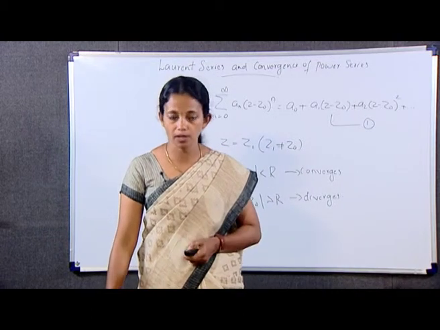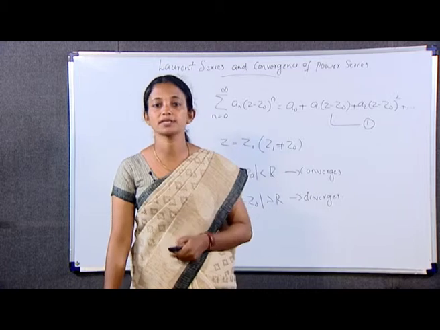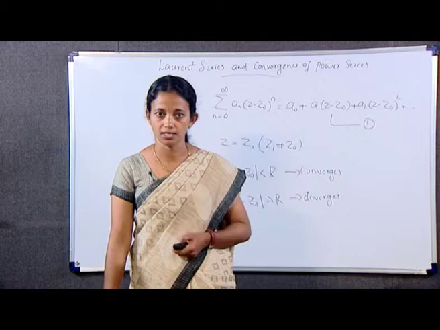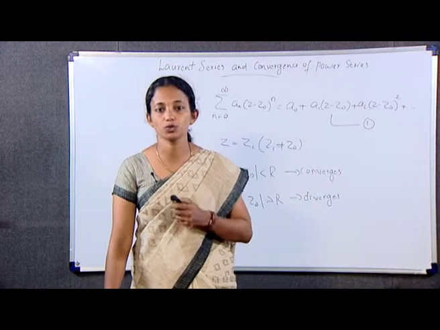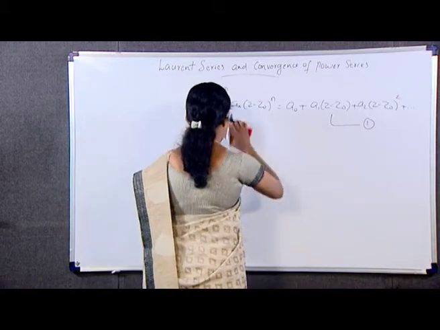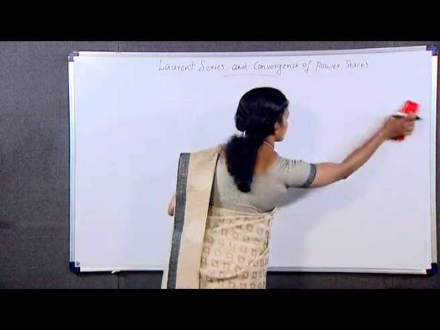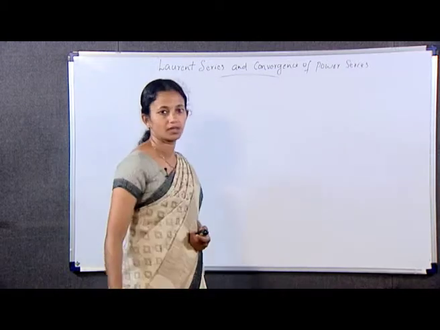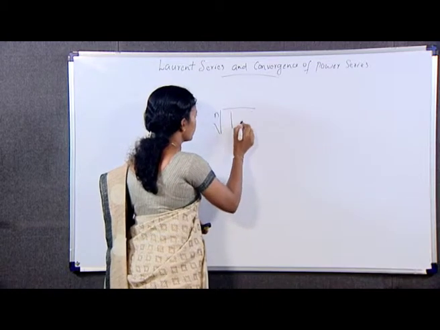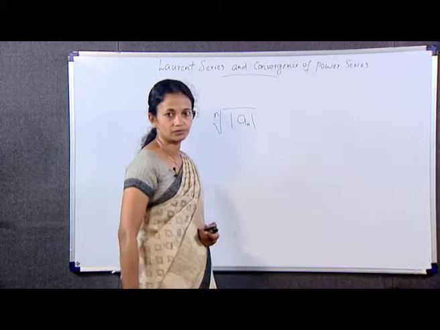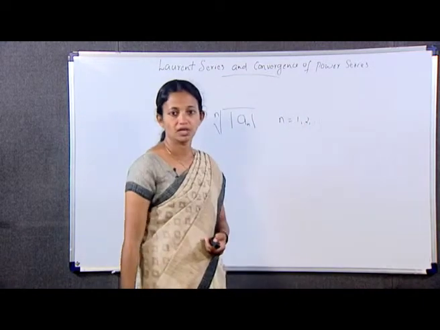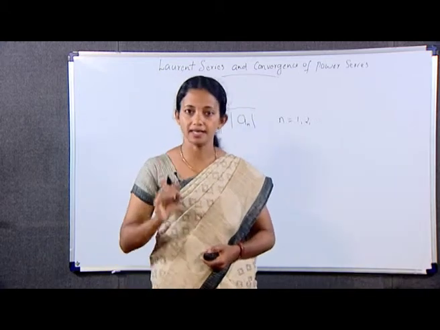The radius of convergence r of the power series 1 may be determined from the coefficients of the series using any one of the following two theorems. First theorem, it says that if the nth root of mod a n, where n is equal to 1, 2, 3 etc., converges with the limit L.